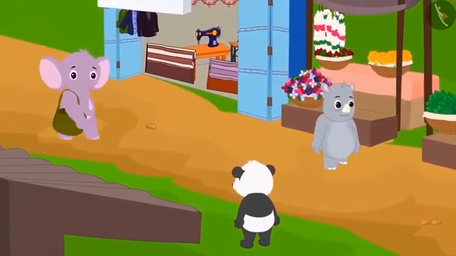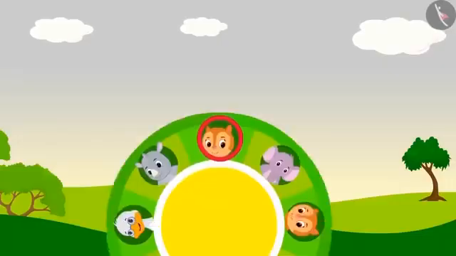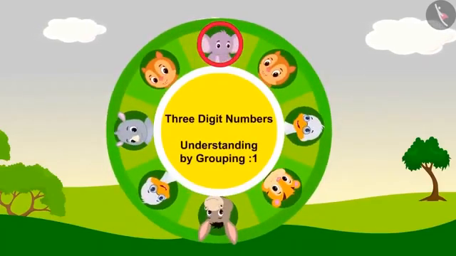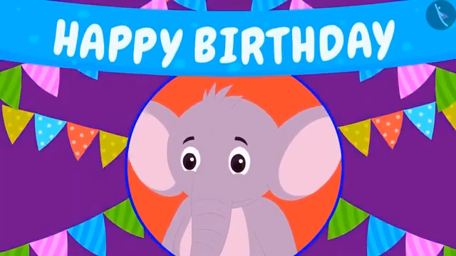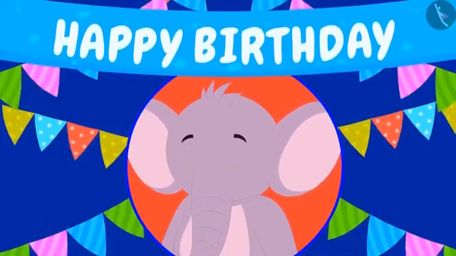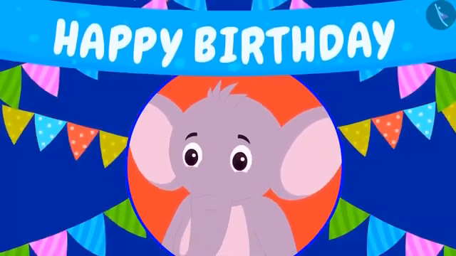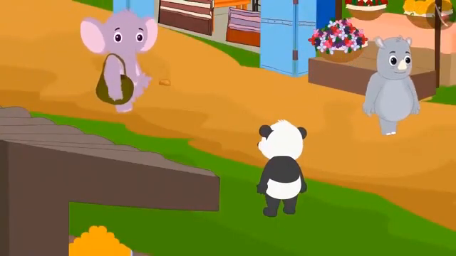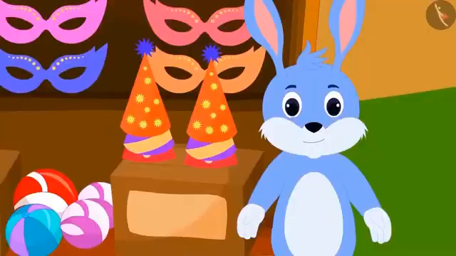Do you like going on a tour of the market? Let's go on a market tour with Appu and learn more about the 3-digit numbers by grouping them. On the occasion of Appu's birthday, he has invited everyone to the party. To prepare for the party, he has come to buy some items from the market. Let us also walk with him.